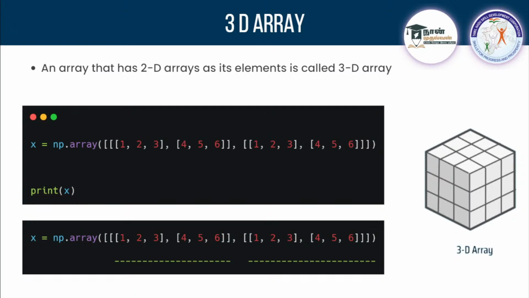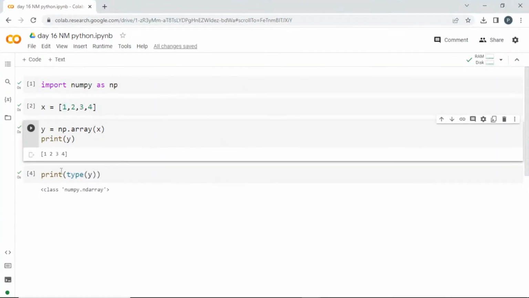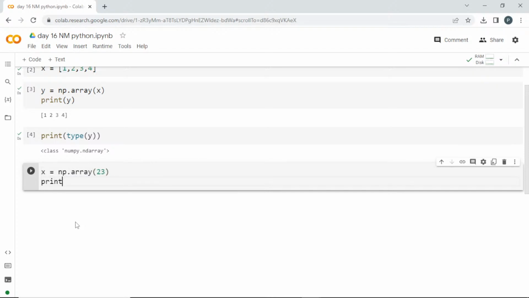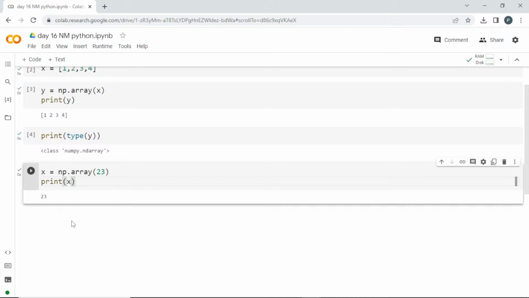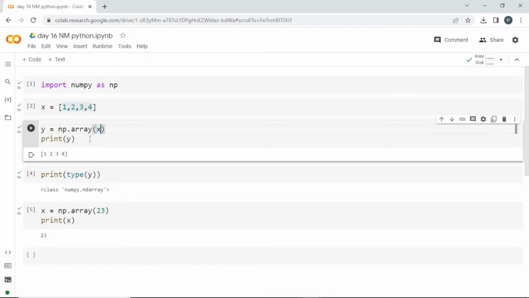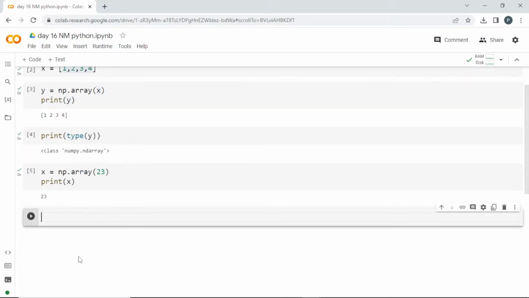Okay, guys, we will create all these arrays now in Colab. So this is a 0-dimension array. And when we go for a 1-dimension array, we have done it here. This is a 1-dimension array because it is a combination of 0D elements. It is stored here and converted into an array. When we go for a 2-dimension array, I'll show you how to create one.